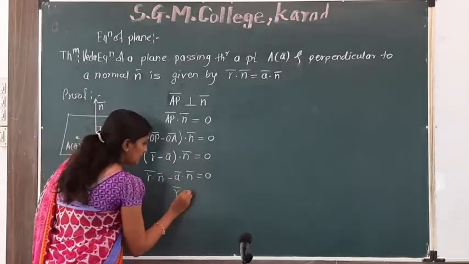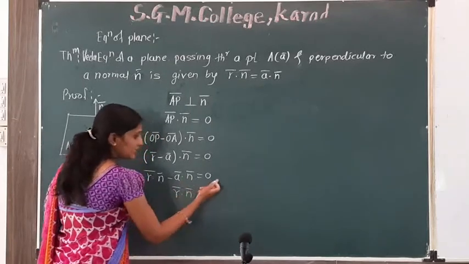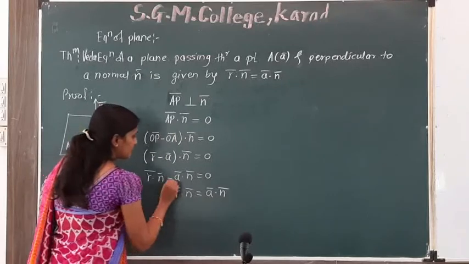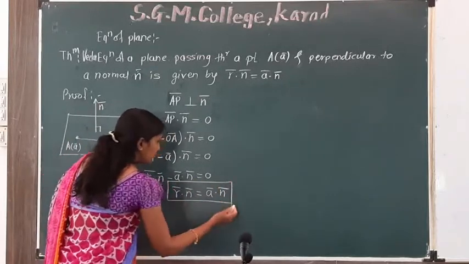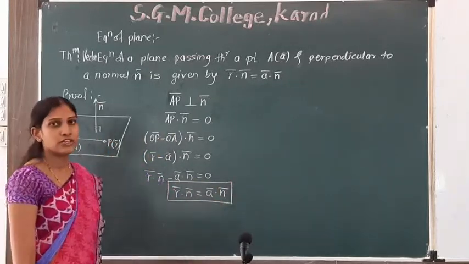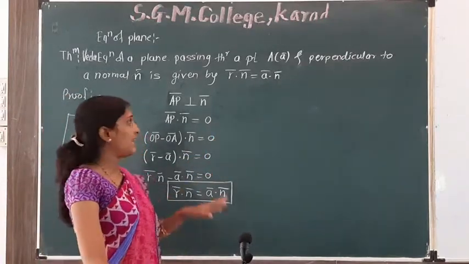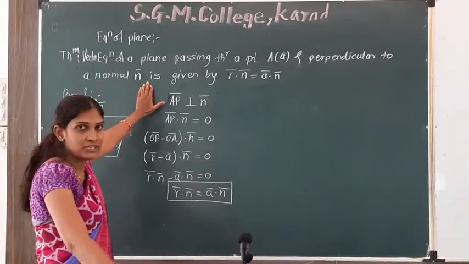That is r bar dot n bar is equal to a bar dot n bar. This is the required vector equation of a plane passing through a point and perpendicular to a normal n bar.